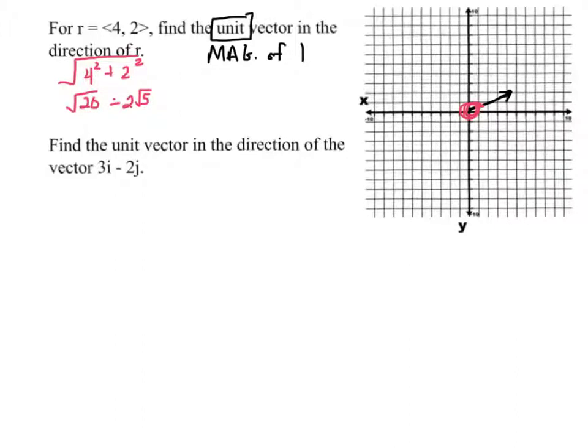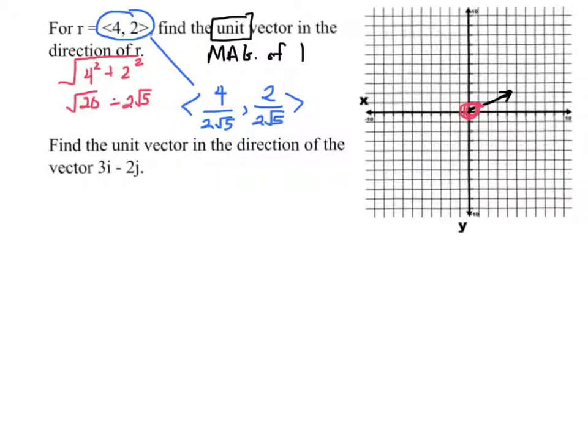Now I'm going to take my old vector, 4, 2, and I'm going to rewrite it like this: 4 divided by 2 square roots of 5, and 2 over 2 square roots of 5. Now, I'm going to leave it like that for a second. Certainly, you could reduce it to be 2 over square root of 5 and 1 over the square root of 5, but I just want you to think about this.